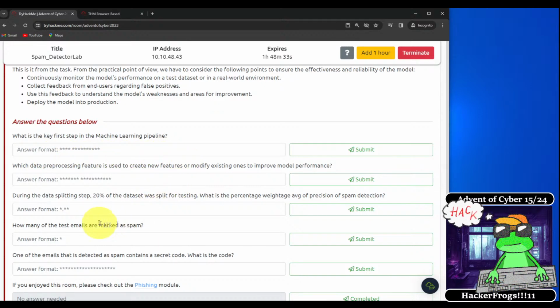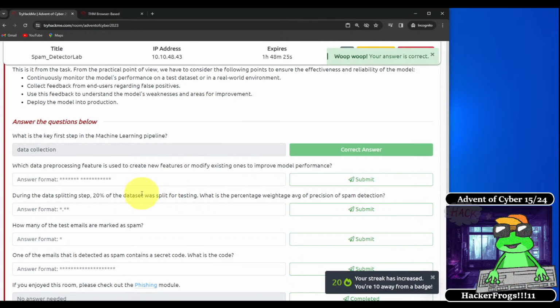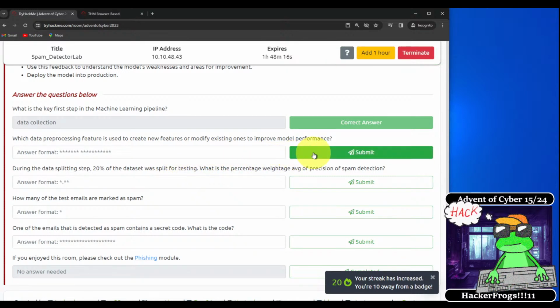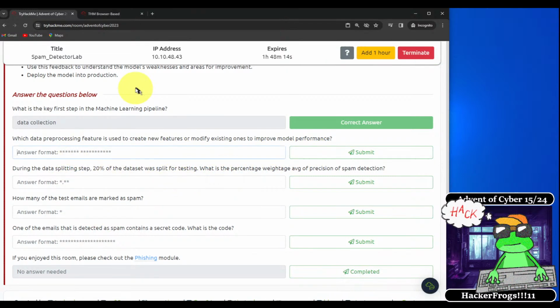So if you remember from the literature that we went over earlier, it is data collection. Okay, the next question is, which data preprocessing feature is used to create new features or modify existing ones to improve model performance? All right, so the answer for this is feature engineering.